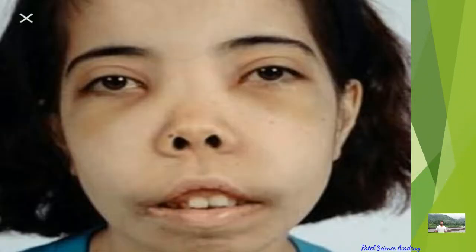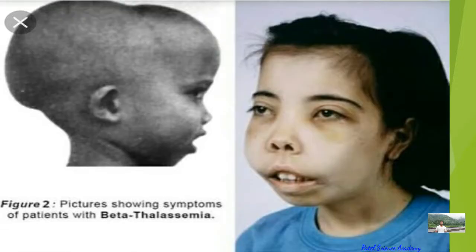So this is a patient of alpha thalassemia. You can see here, look at the eyes, look at the lips, nose, and look at the mental condition of this person. This is the picture showing the symptoms of the patient with beta thalassemia.